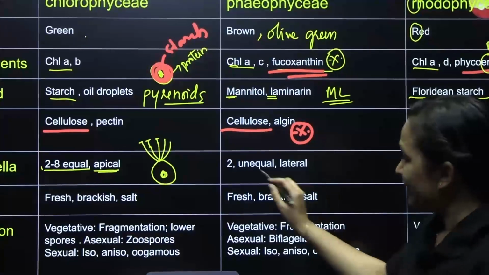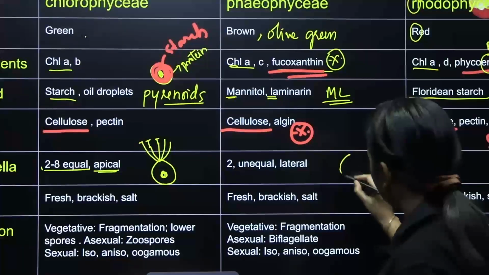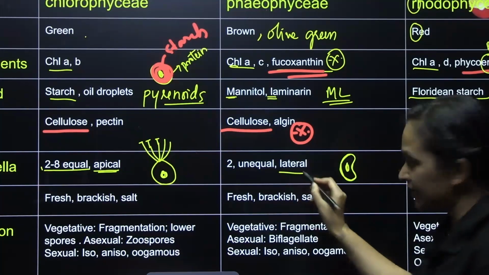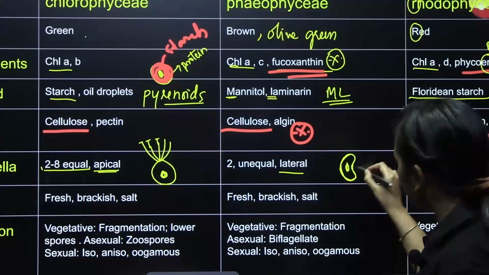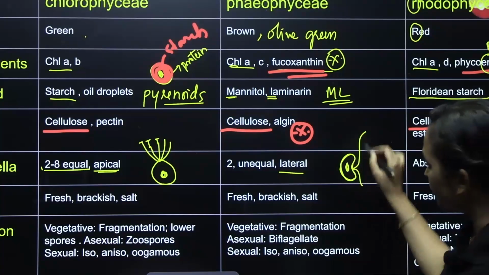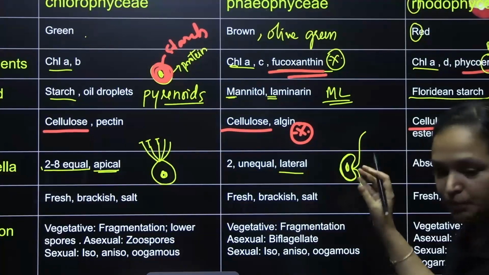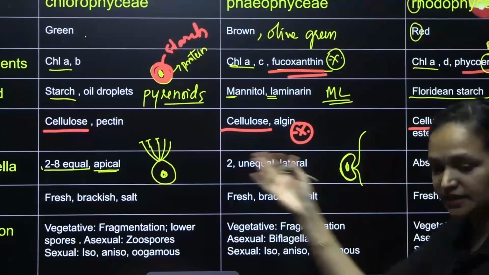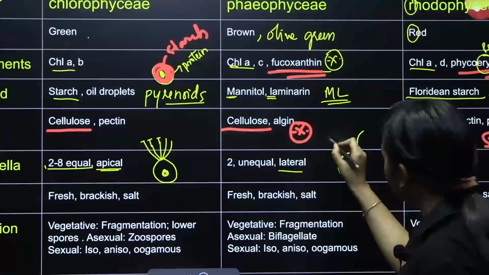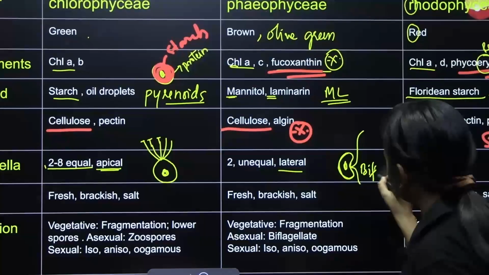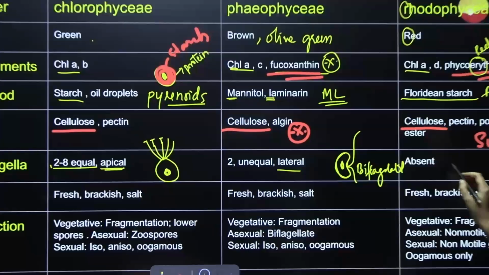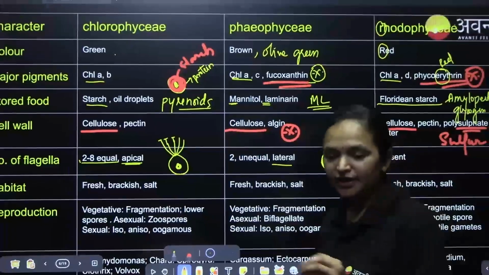And coming to the brown algae, there are only 2 flagella. The spore is bean shaped, like this, and the flagella are lateral. Lateral means towards the side. They are unequal: one is long, another one is short. It is pear shaped or bean shaped, lateral, unequal, and only 2 are present. Otherwise we call it biflagellated. Biflagellated.